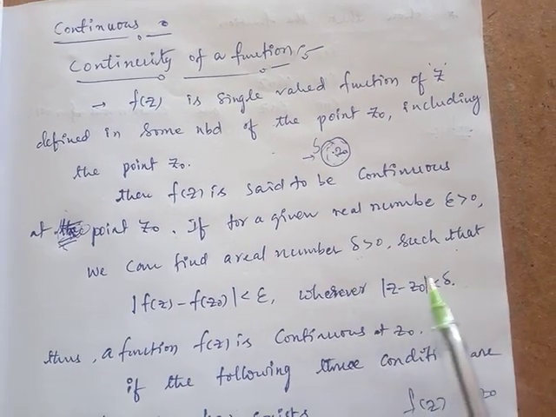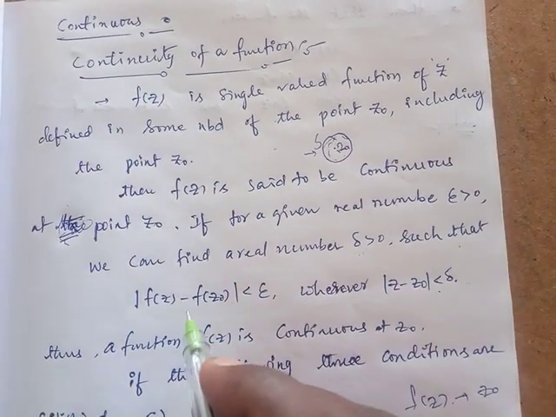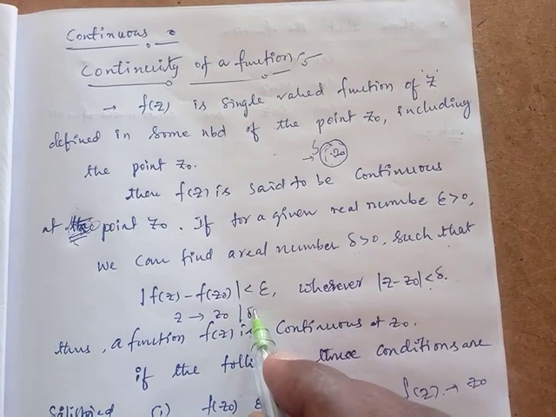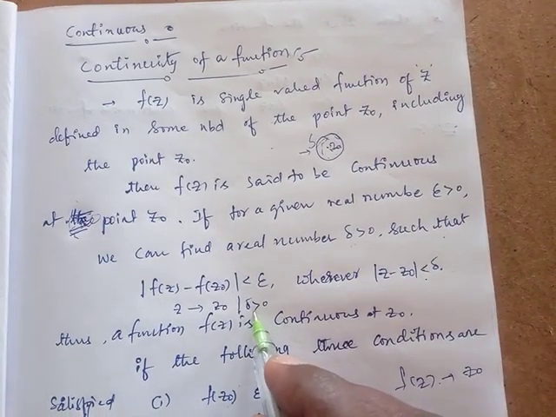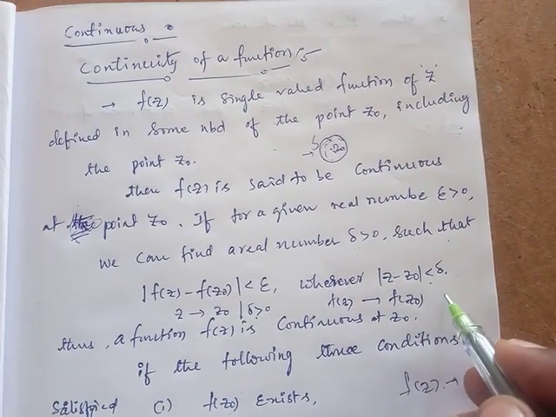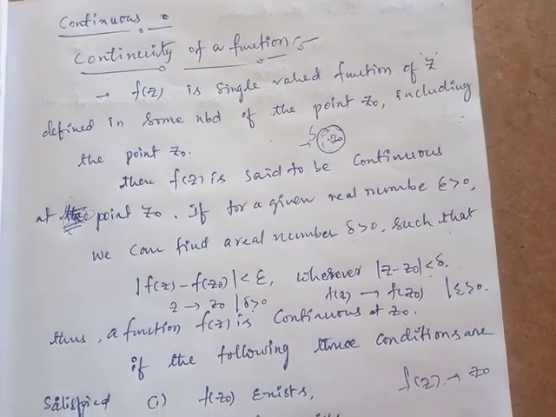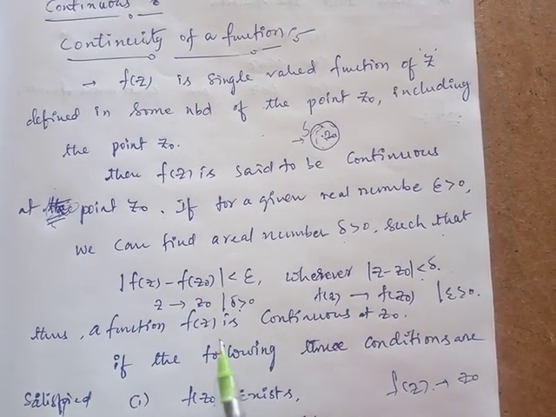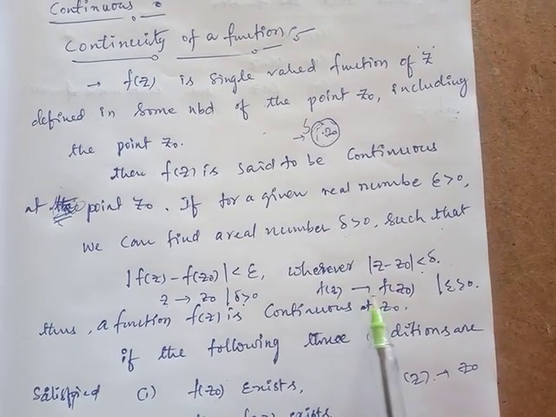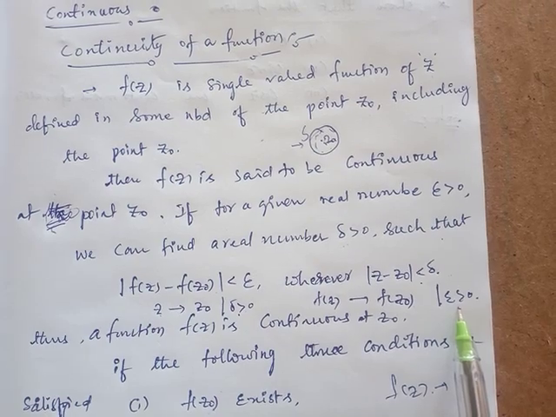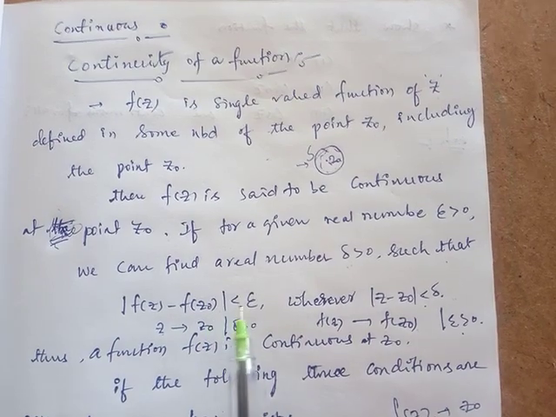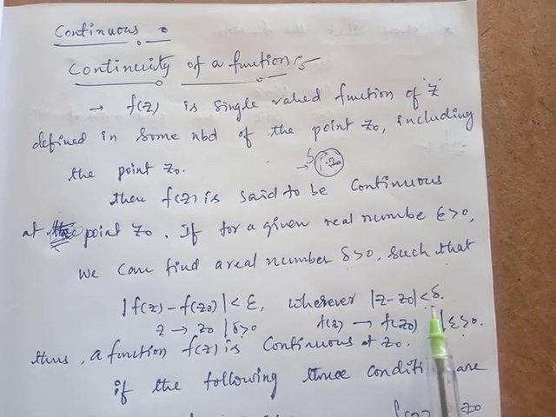That means if z approaches z naught within the delta radius, then f of z approaches f of z naught within the epsilon radius. That is the common definition. If z approaches z naught with radius delta greater than 0, f of z approaches f of z naught with radius epsilon greater than 0. Mathematically, mod f of z minus f of z naught is less than epsilon wherever mod z minus z naught is less than delta.